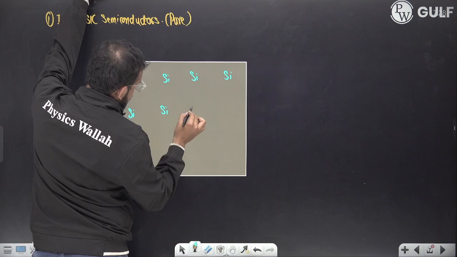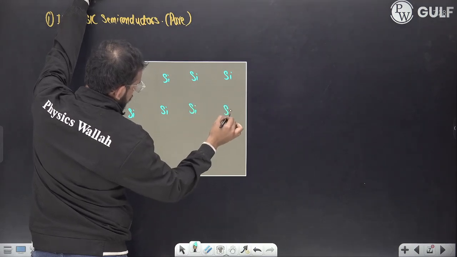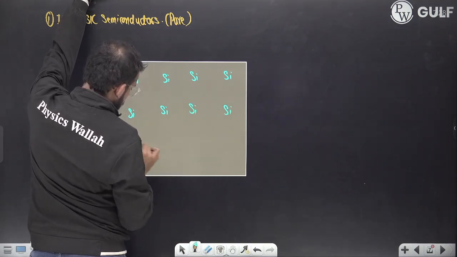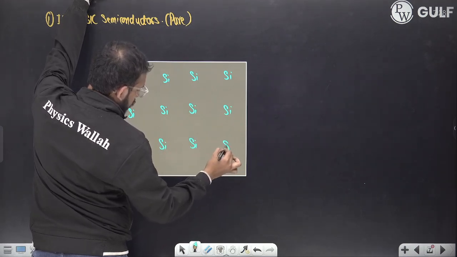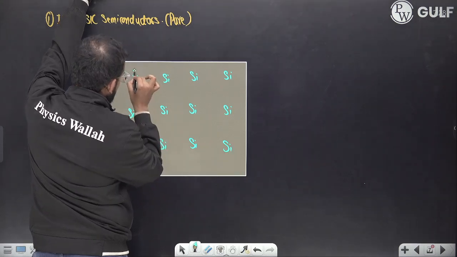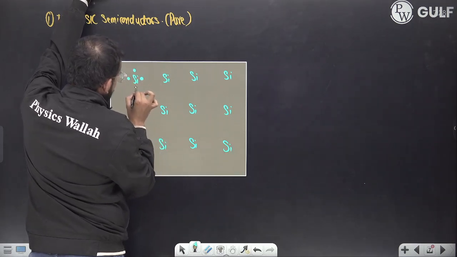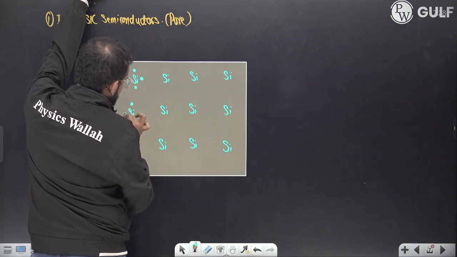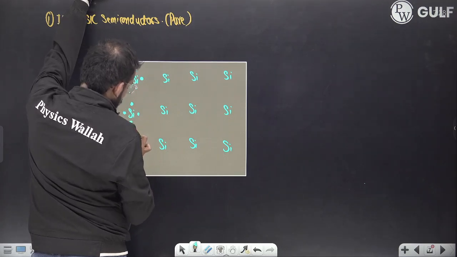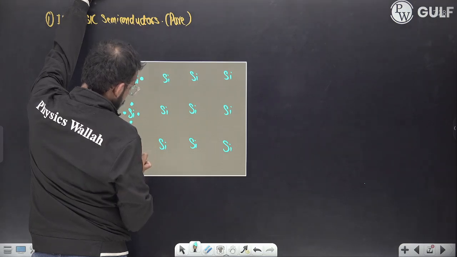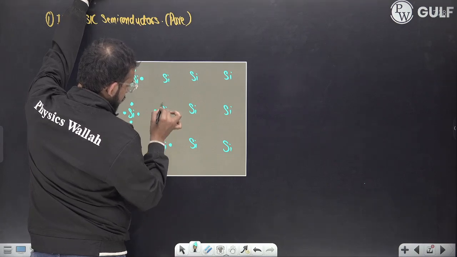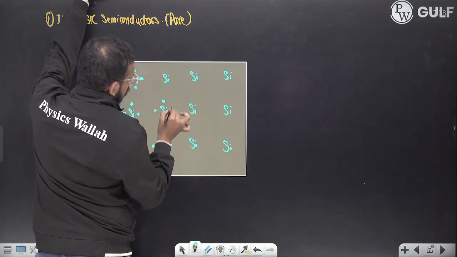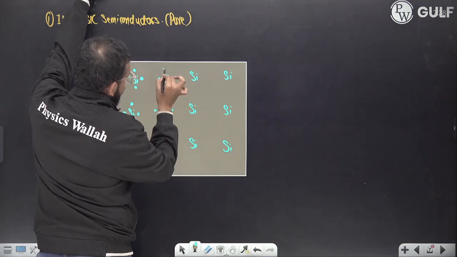And what exactly does silicon do? Which bond does it form? The answer is very simple. It forms a covalent bond. Why? Because 4 electrons are there in the valence shell. Just now we had seen 4 electrons are there in the valence shell, and it requires 8 to attain stability.